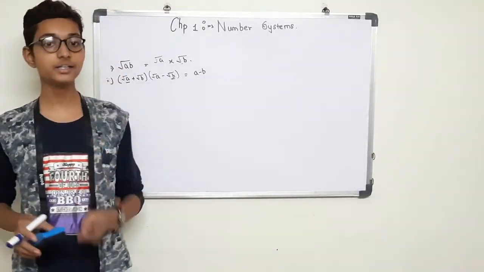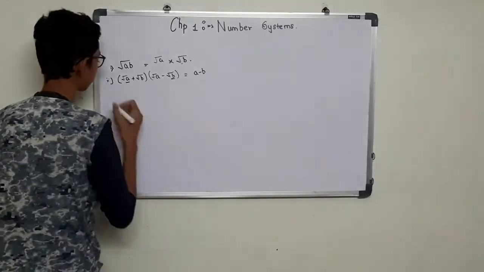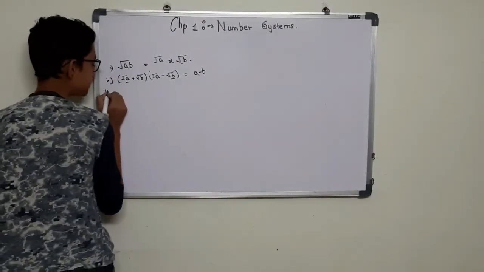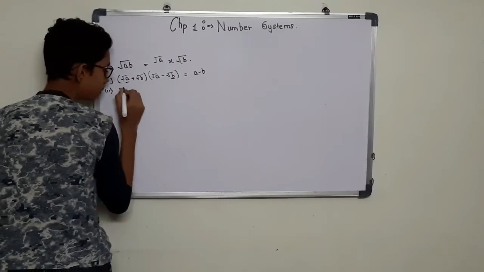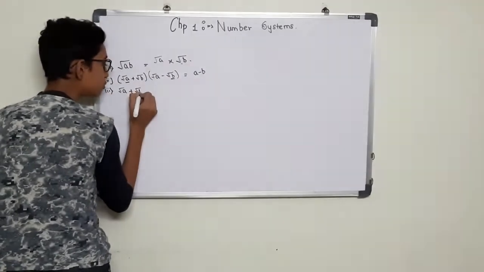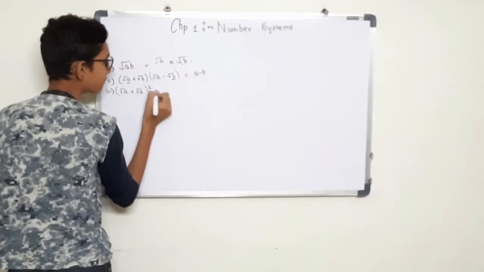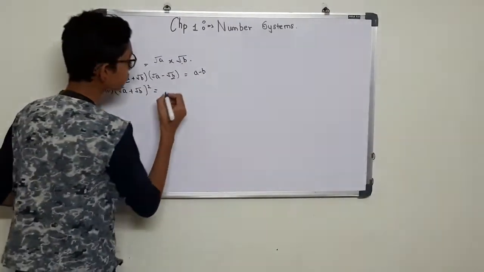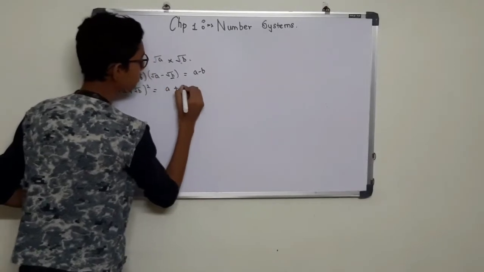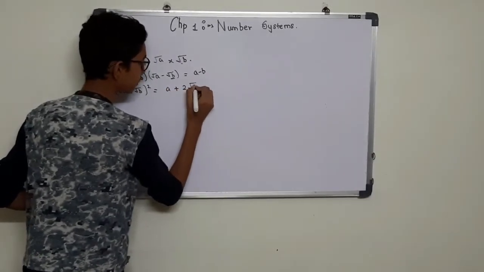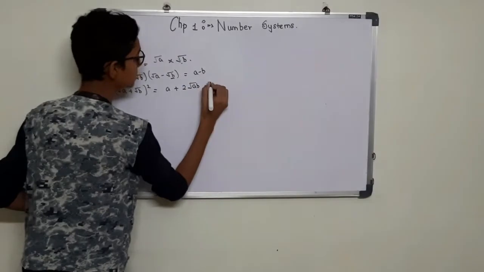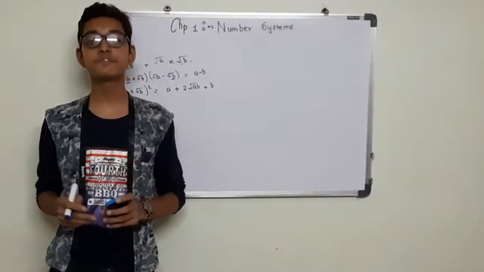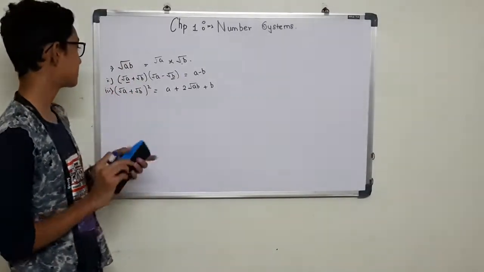Our third identity is root a plus root b, whole square. How will you simplify this? We simplify it as a plus 2 multiplied by root ab plus b. This is the simplification of this identity.